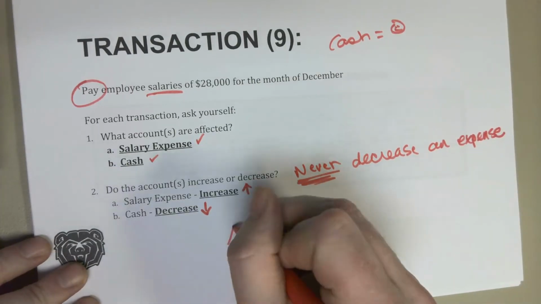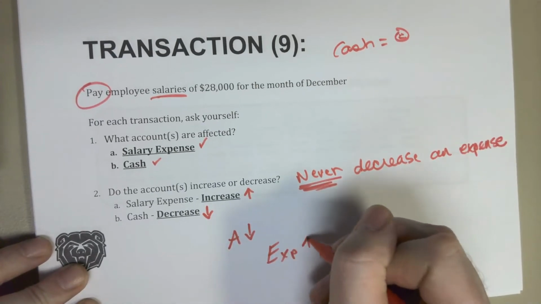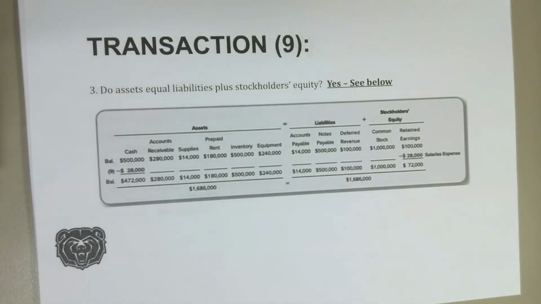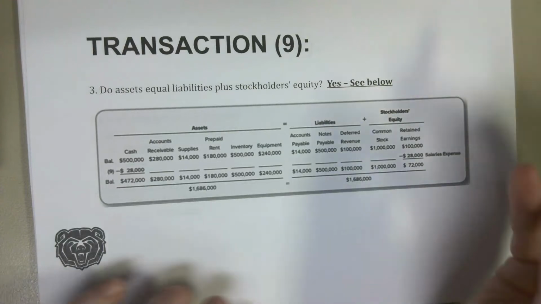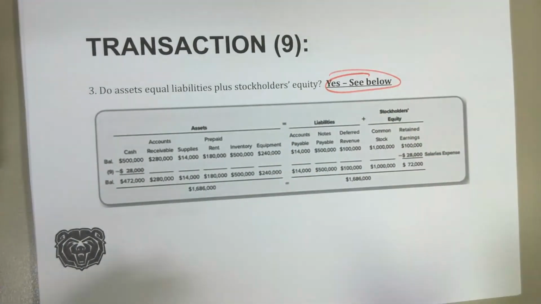So what do we have so far? Well, assets went down and expenses went up, right? So how is that going to impact our accounting equation? We're about to find out. So, do assets equal liabilities plus stockholders' equity? Is the accounting equation still in balance? Yes, always yes.